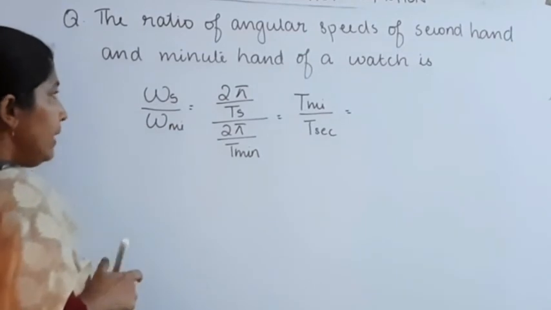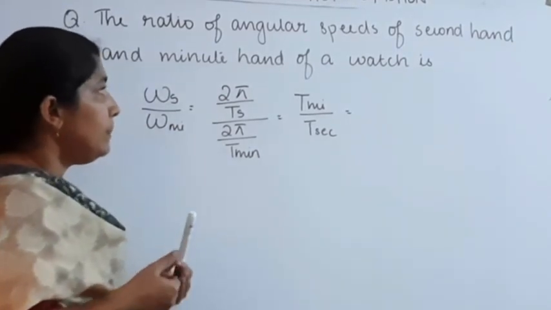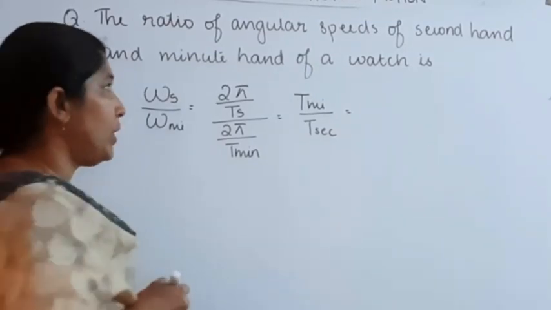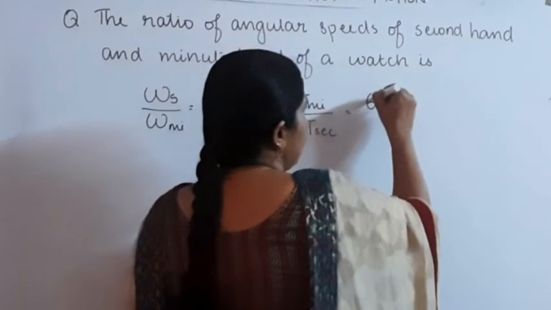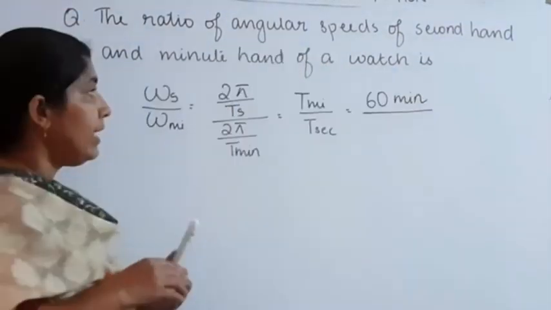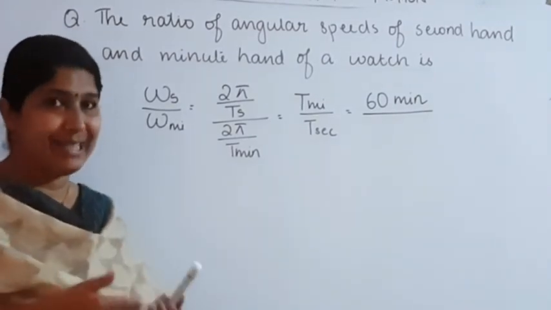The time taken by the minute hand to complete one circular motion is 60 minutes, divided by the time taken by the second hand to complete one circular motion, which is 60 seconds.